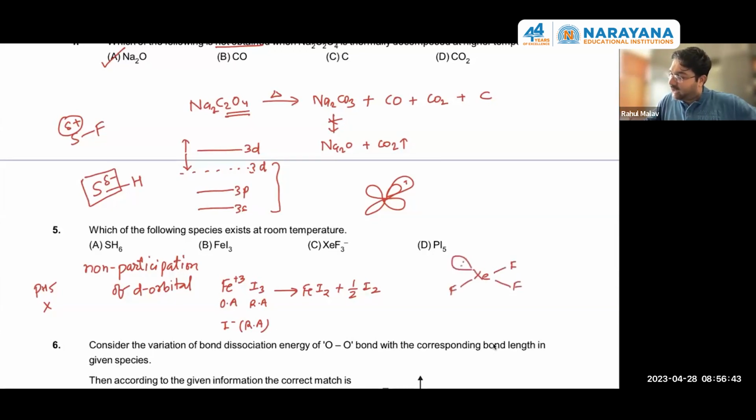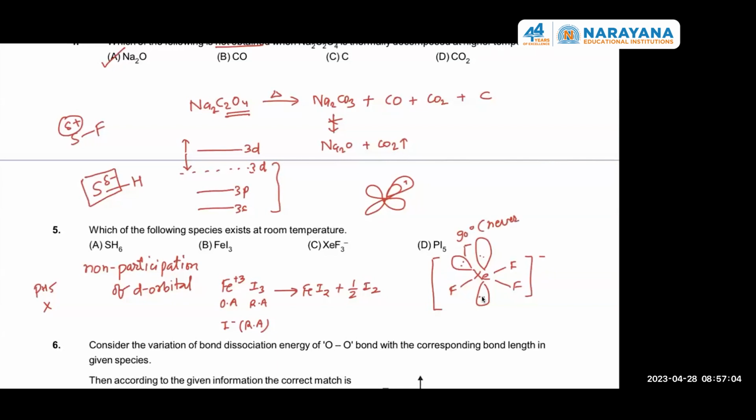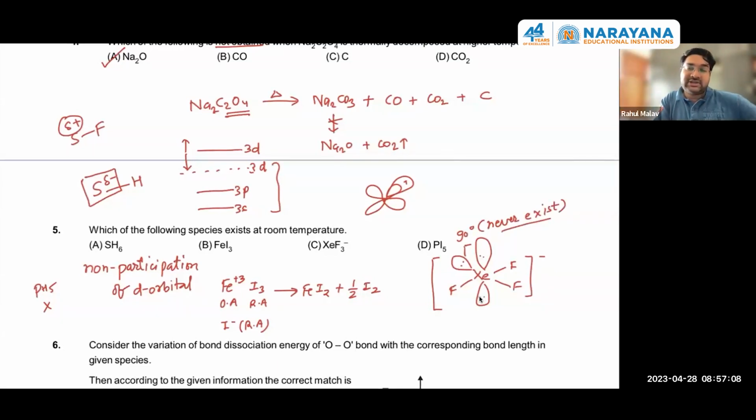Now, if we have 3 lone pairs over here, this will be the structure if we draw it. But lone pairs at 90 degrees feel very high repulsion. That molecular geometry never exists, in which 2 lone pairs are at 90 degrees to each other. Therefore, this does not exist.